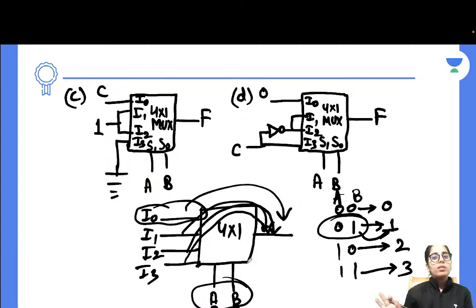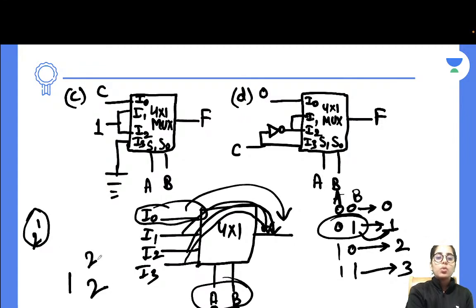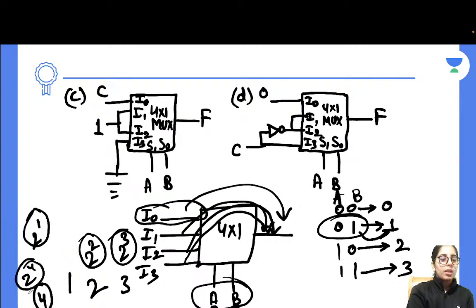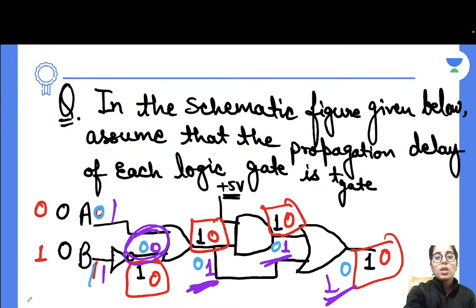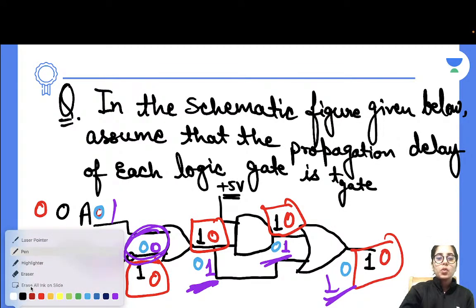And for any other case, the number of inputs depends on the number of selection lines you take. With just one selection line, 2 to the power 1 inputs will be there. 2 selection lines, 2 to the power 2 inputs. 3 selection lines, 2 to the power 3 inputs. 4 selection lines, 2 to the power 4 inputs. But the output always remains 1. I hope you got it. But in case there is anything you don't get, you can surely tell me. And if everything is clear, we'll go ahead to work on more questions now.